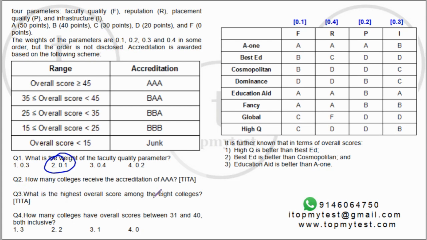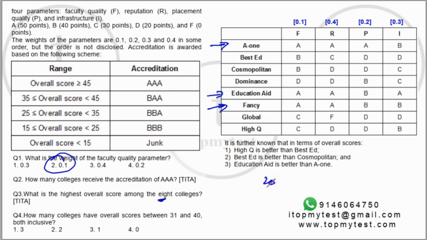Question 3 says what is the highest overall score among the 8 colleges? If you look at the 8 colleges, the highest overall will be where you get the maximum number of A's and B's. So A1 is one of them, Education Aid is the second one, and Fancy. These 3 will have the highest scores because everything else is B, nobody else gets an A anywhere, right? So let's calculate the values for this. For this, you will get 50 into 0.4 will be 20.